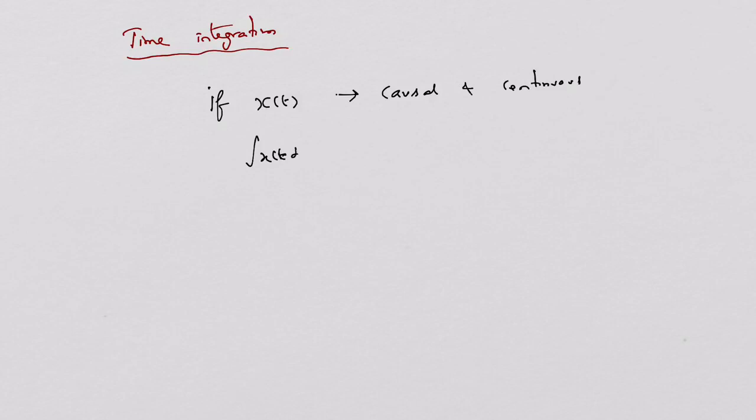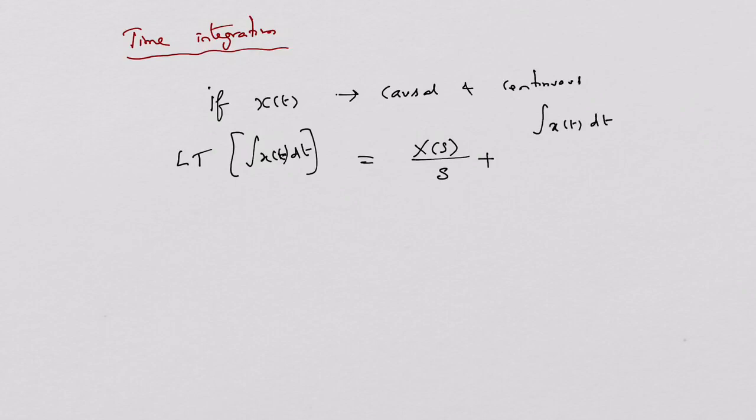What is the signal? It is passed through an integrator, integrated. The output of an integrator is to be now Laplace transformed. What is the answer? It could be easily obtained if you know the answer for Laplace transform of a simple signal x of t. If you know x of s divided by s, and if you know the signal, integrate it and evaluate the result of integration at t is equal to 0, and also it is to be normalized by a factor of s.